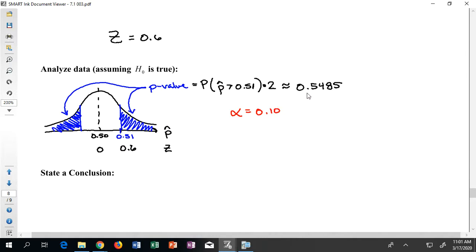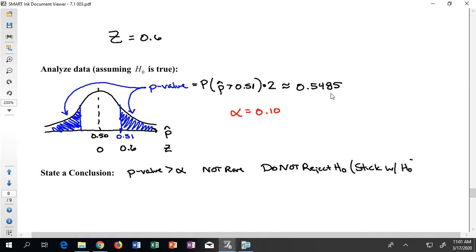Well, our p hat happens 54.85% of the time, so definitely not rare. So we can see here that our p-value is greater than our alpha. So we definitely have something that is not rare, and so we do not reject H0. Or another way that's acceptable to write it is you say, I'll stick with H0.